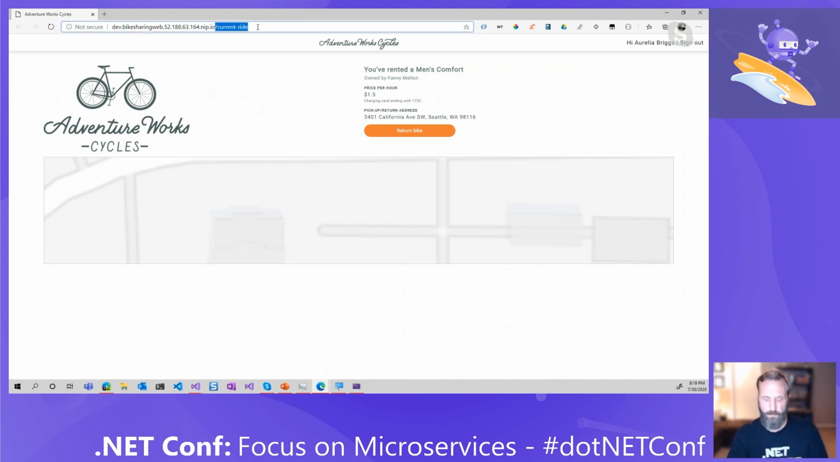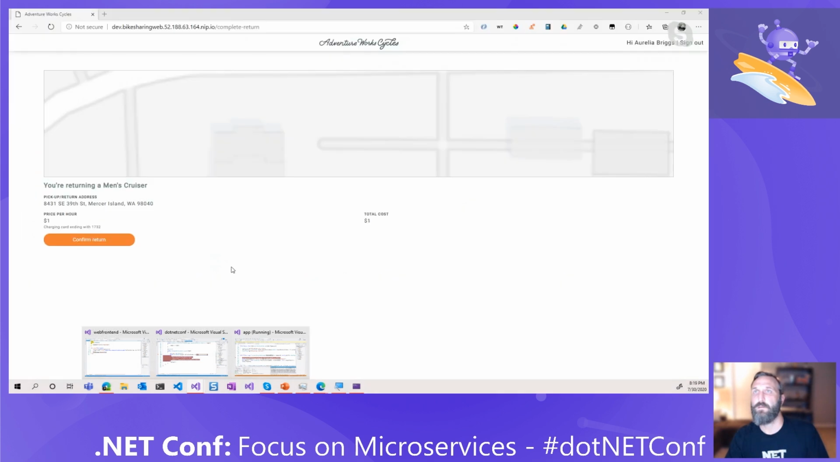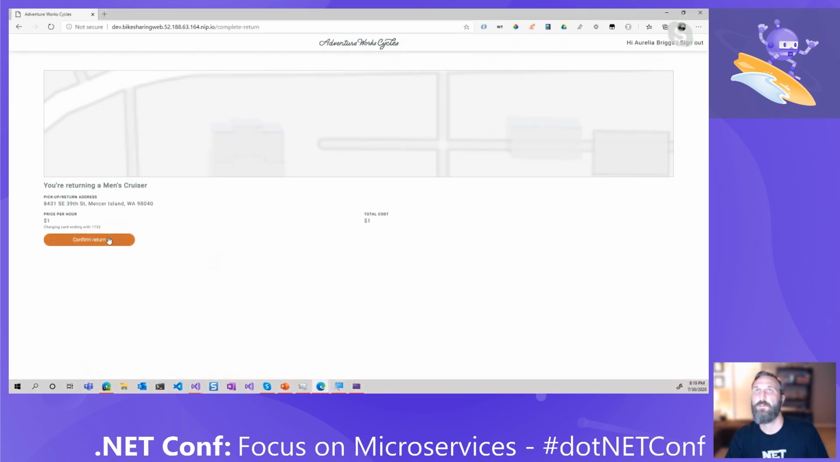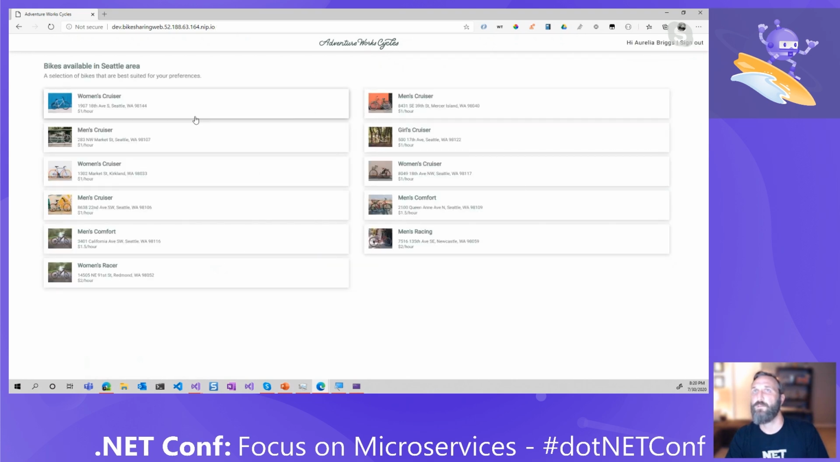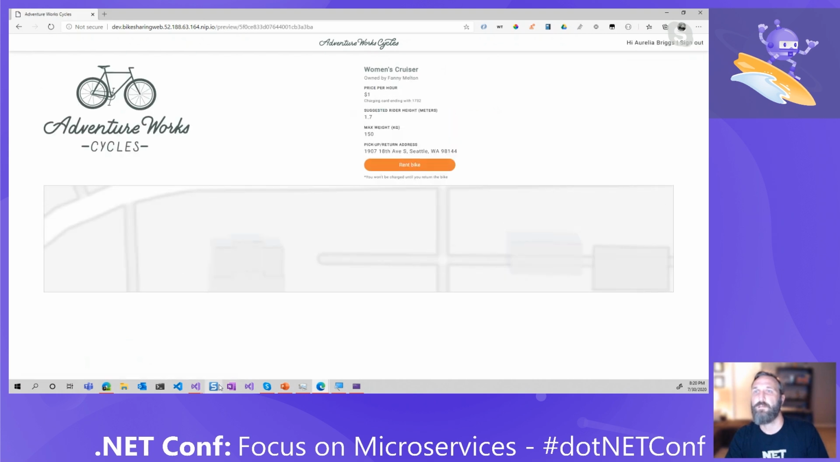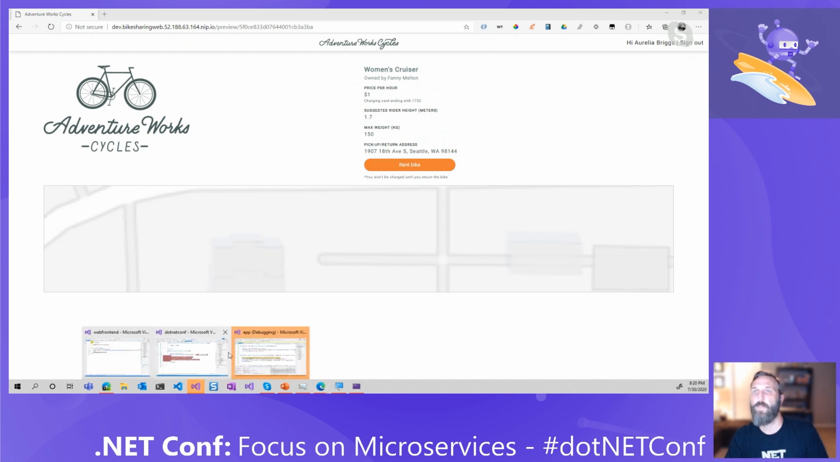Should be able to hit the actual front end. There we go. So it looks like I've got a bike already there. So I'm going to return my bike. Did I click that right? Oh, confirm my return. Yeah, everything good. All right, so let's rent that bike there. For some reason, we're not hitting our breakpoint. There we go. All right.